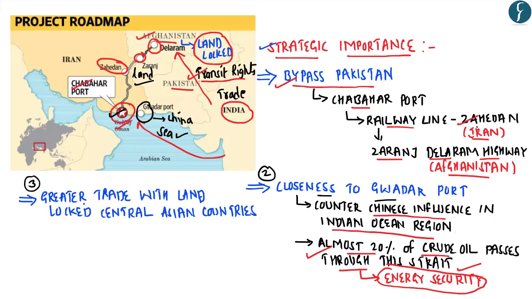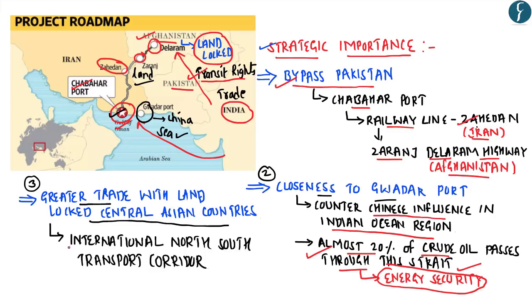The third reason for its strategic importance lies in the fact that the Chabahar port would ensure greater trade between India and landlocked Central Asian countries, for which the government has already proposed that the Chabahar port would be linked to the International North-South Transport Corridor in future.